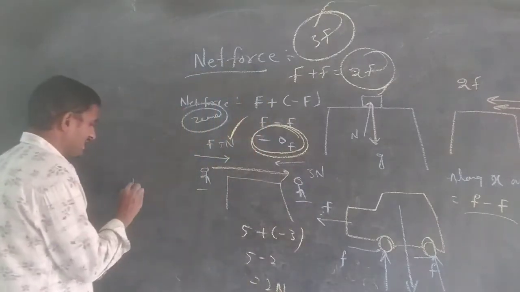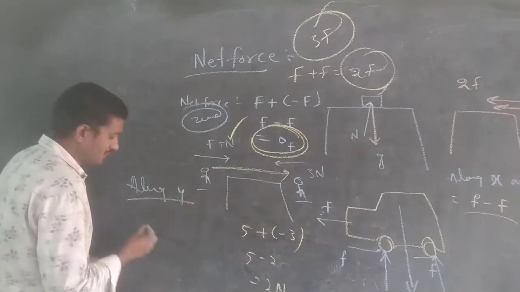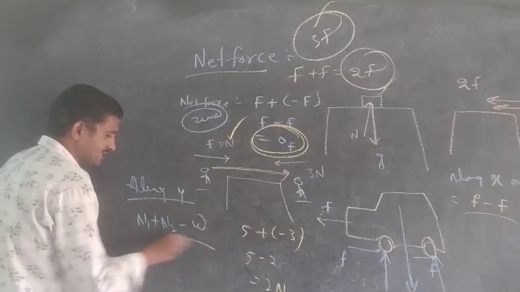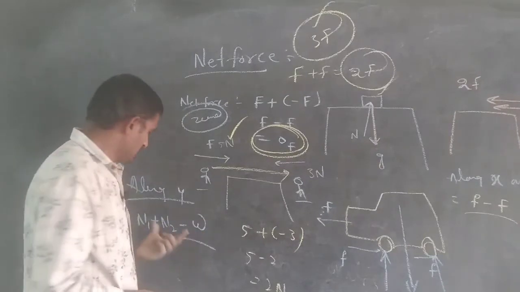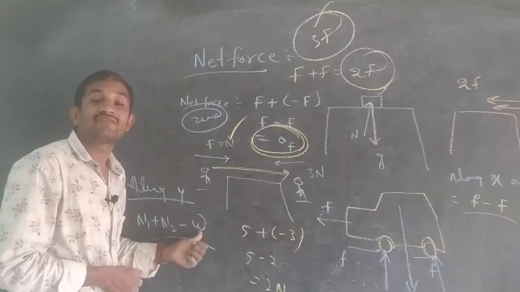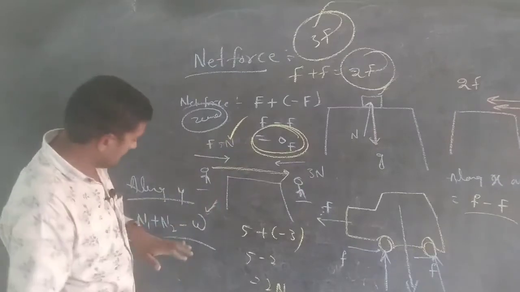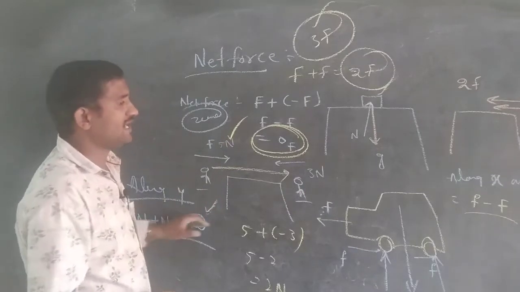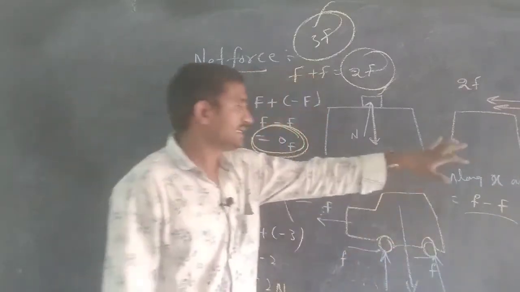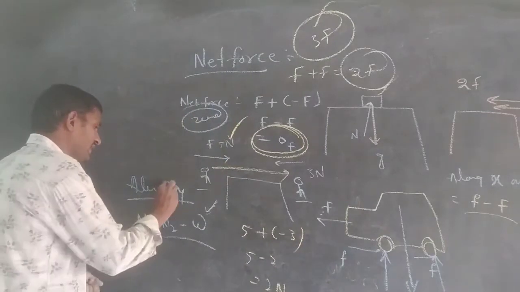Along the y-axis, what will work? Normal force N1 plus N2 minus the gravitational force. Here, from the sum of these normal forces, we have to subtract what? The gravitational force. It is working along the y-axis. This is the net force along the x-axis, and this is the net force along the y-axis.